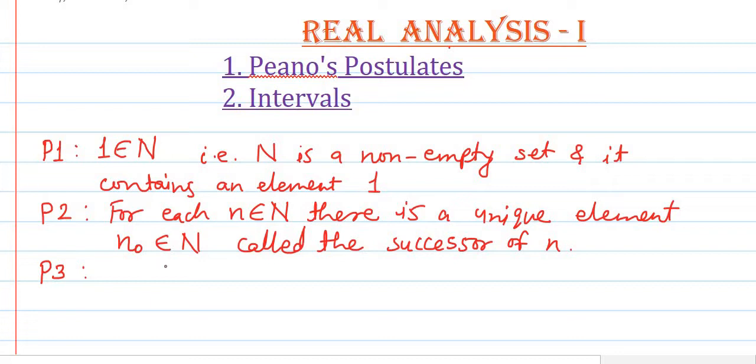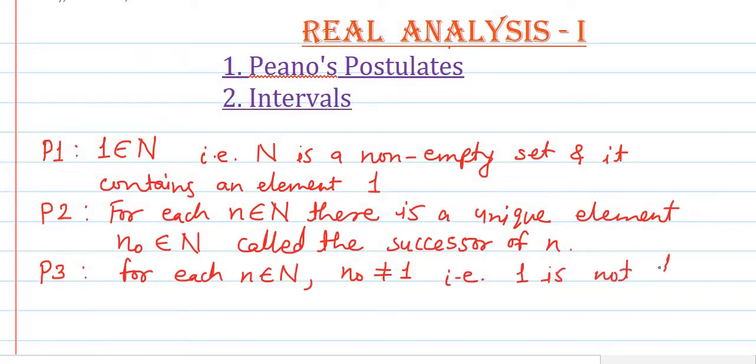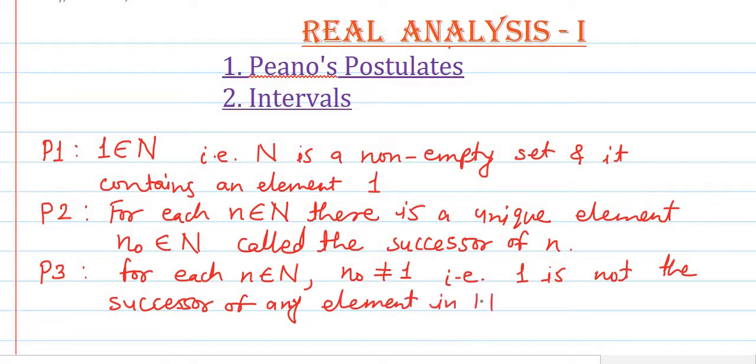Next, the third axiom, that is P3, says for each small n belonging to the set of natural numbers capital N, n naught is not equal to 1, which means that 1 is not the successor of any element in the set of natural numbers. Okay, 1 is not a successor of any element of the set capital N. This is the third postulate.